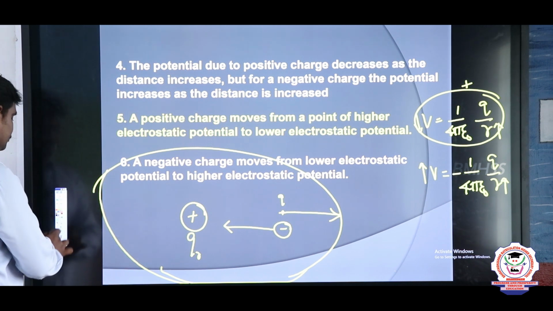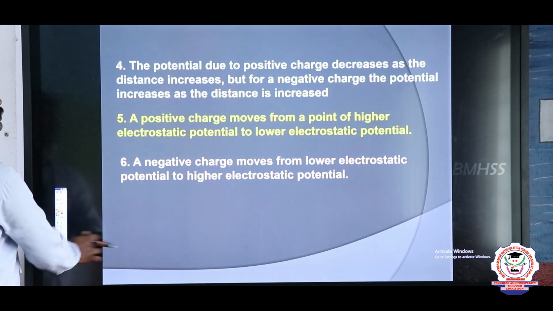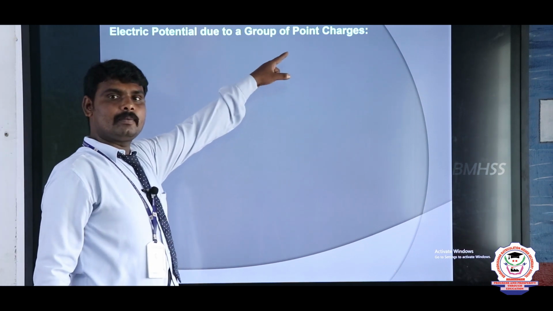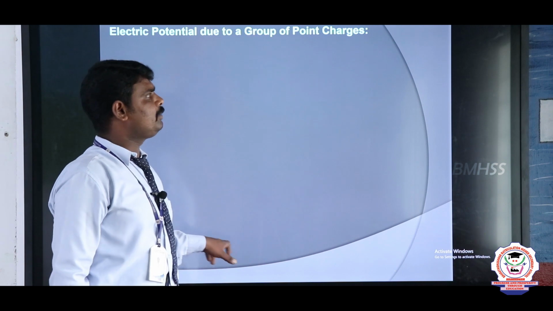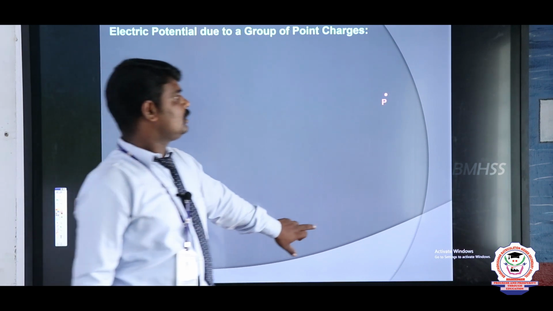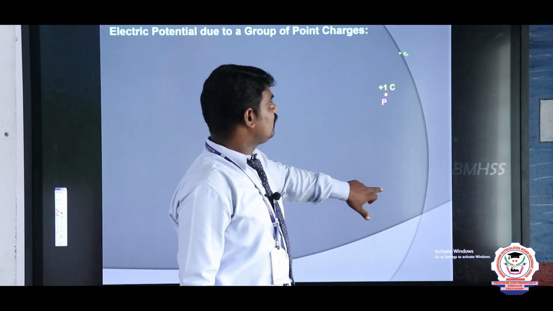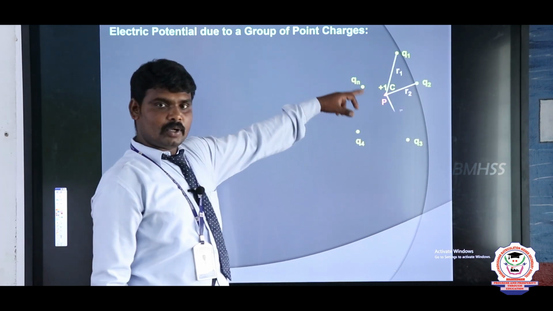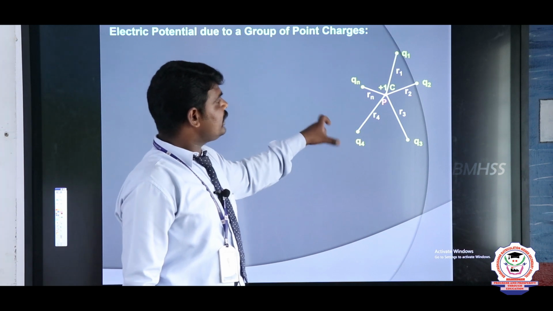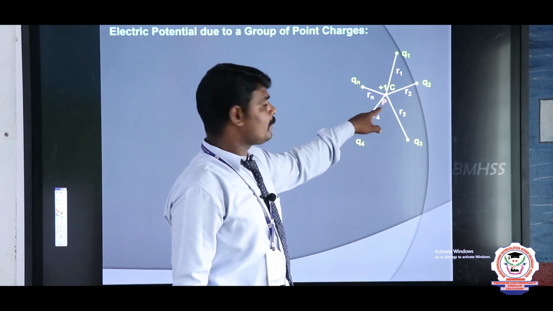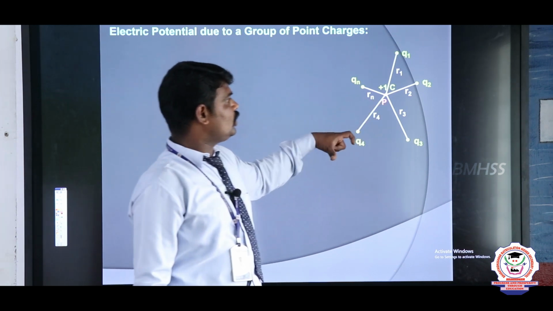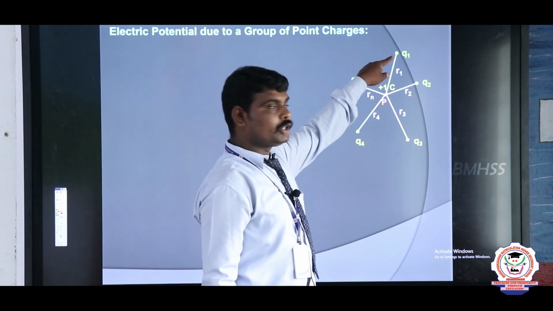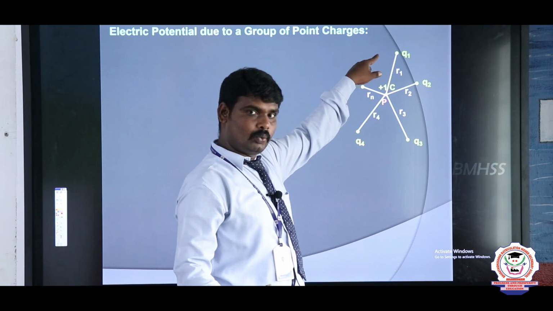Next, electric potential due to a group of point charges. Here I am taking n number of charges, Q1, Q2, Q3, Q4 and Q5. Now, what is the potential at a point P? First, we find the electric potential at P due to Q1 charge, that is V1.